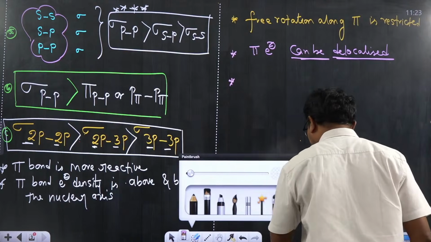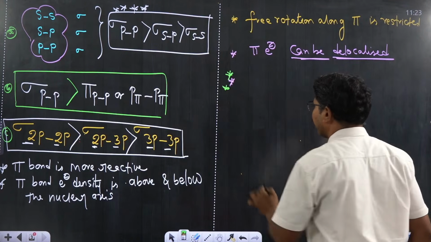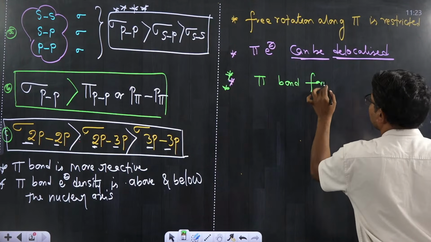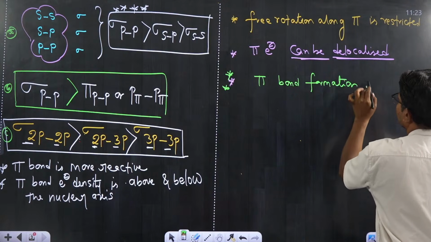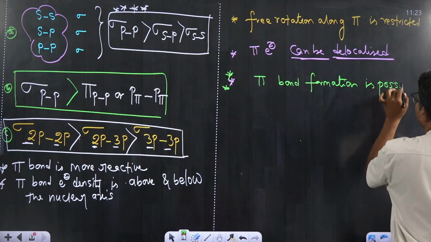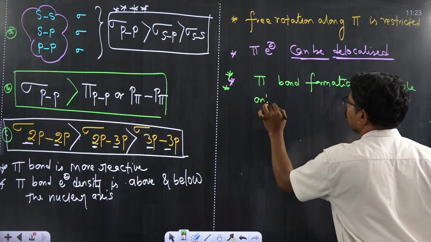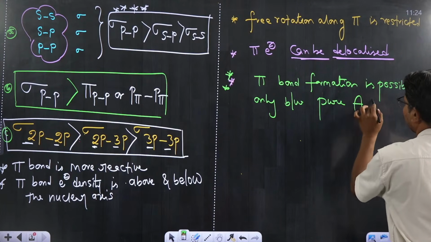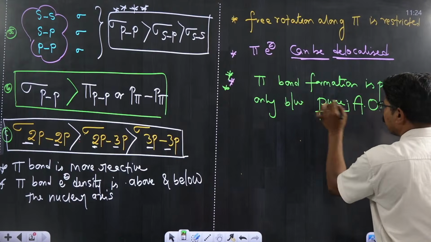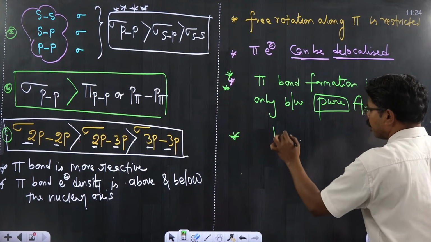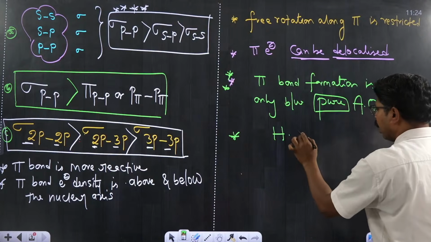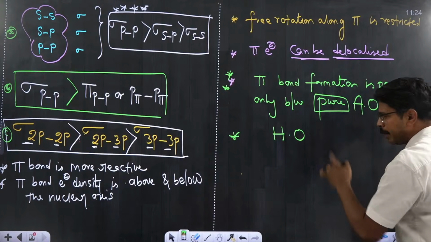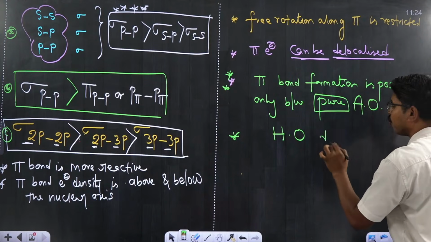Now, this is a very important point: pi bond formation is possible only between pure atomic orbitals. Why am I mentioning pure atomic orbitals? With this I wanted to quote one point. HO means hybrid orbitals; I will explain the topic of hybridization. Hybrid orbitals do not form a pi bond.